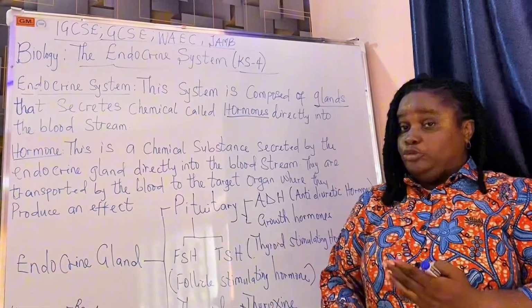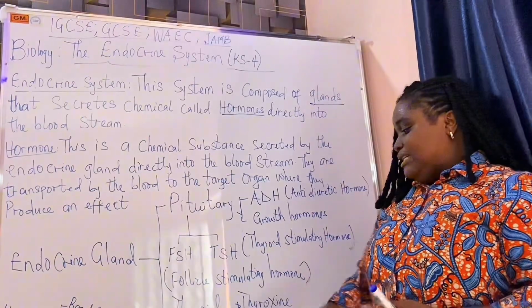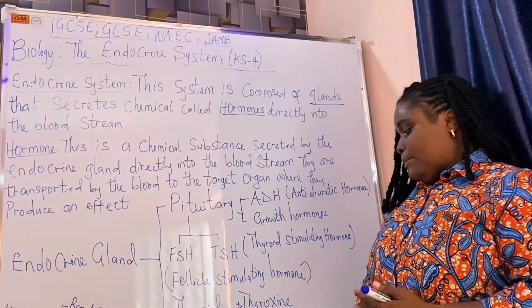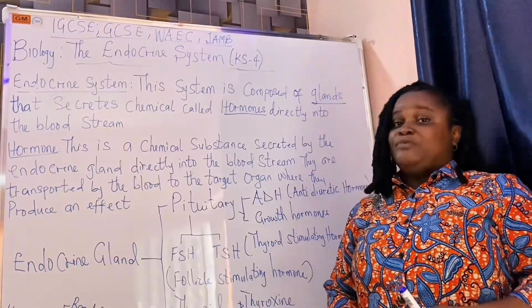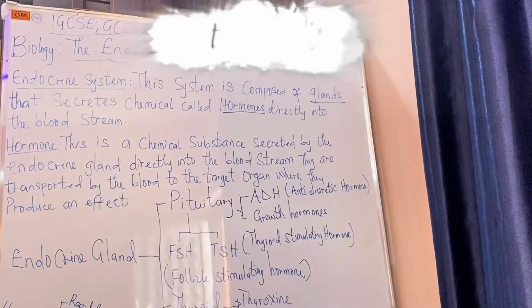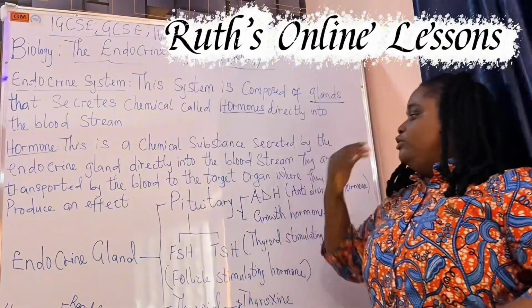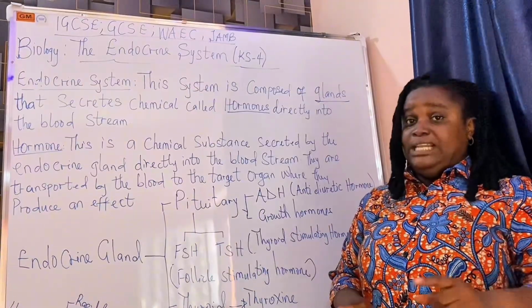We'll talk about the pituitary gland. We'll talk about the thyroid gland. We'll talk about the adrenal gland. We'll talk about the pancreas, the ovary, and the testes. So give me another 6 minutes and we'll be done. All right, I'll start with the pituitary gland.